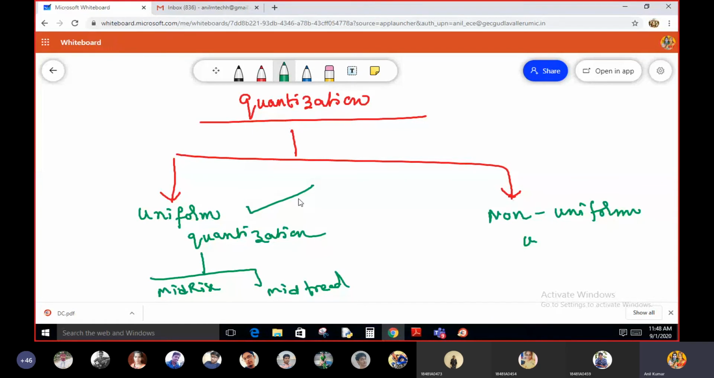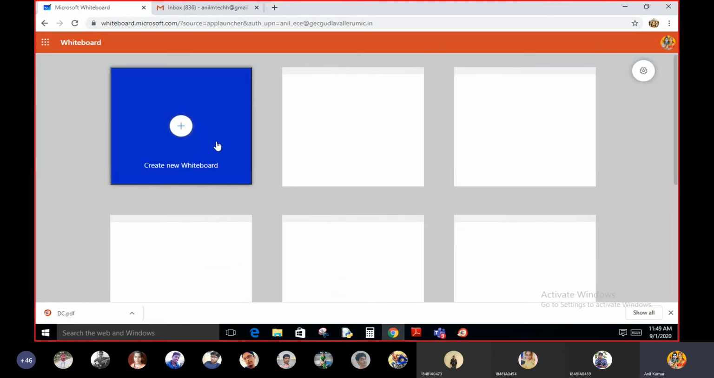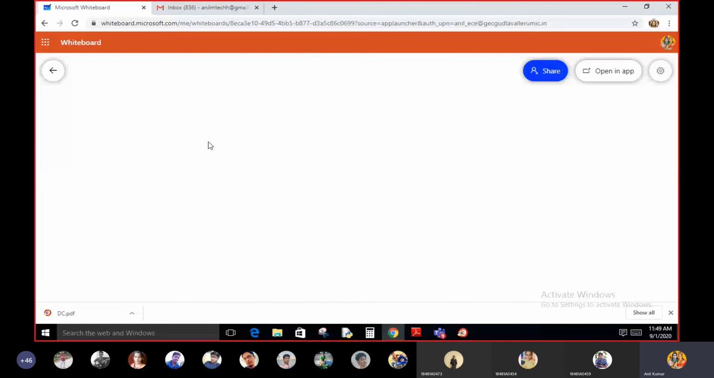What is meant by uniform quantization, and what are the various types of uniform quantization? Now we move from uniform quantization to non-uniform quantization. Now I'm going to explain a brief idea of non-uniform quantization.